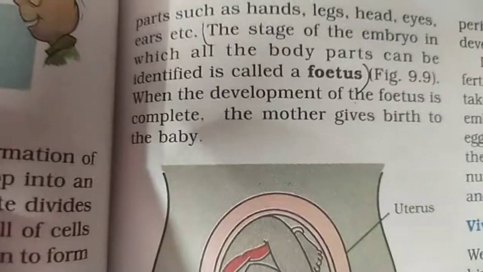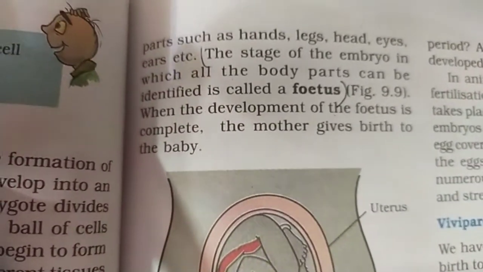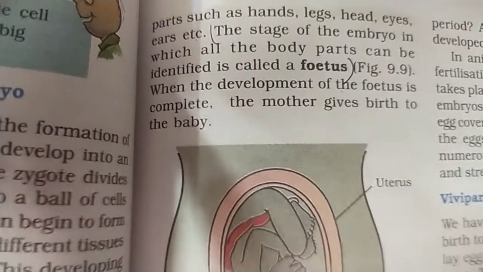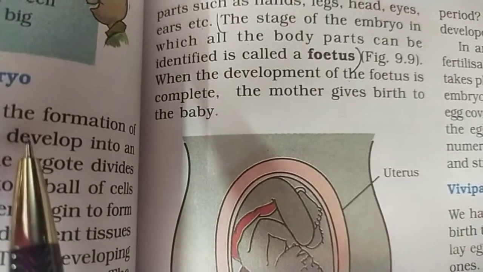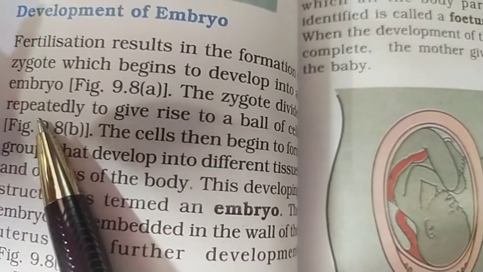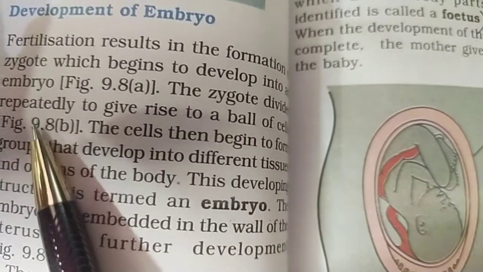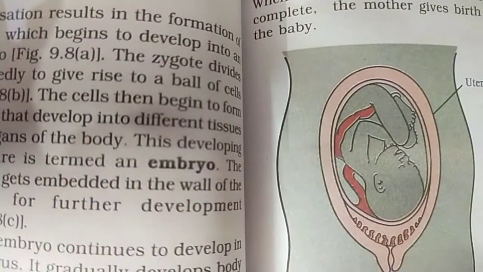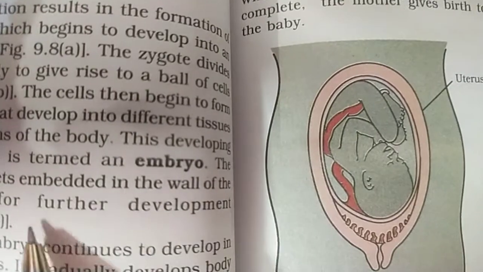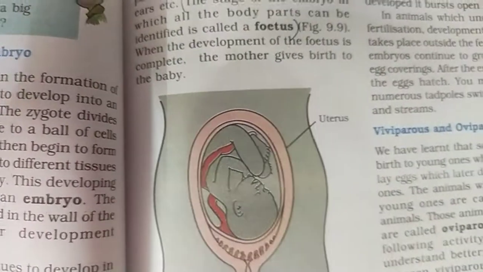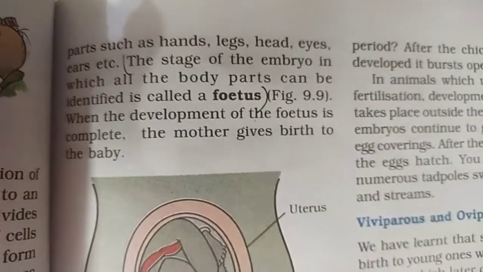This is a new term for you children: fetus. First was zygote, after that embryo, and then fetus. So we all know that the zygote is what? It is a structure which is obtained by the fusion of male and female gamete. After that, by continuous, steady and repeated cell division, we get an embryo. When this embryo reaches the uterus and becomes embedded in the uterine lining, it develops all the body parts like hands, legs, head, eyes.